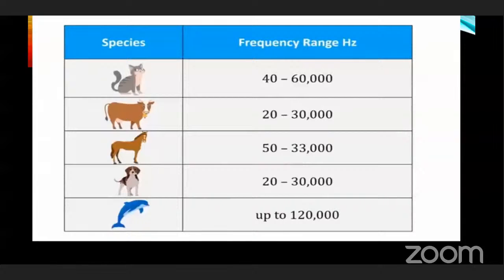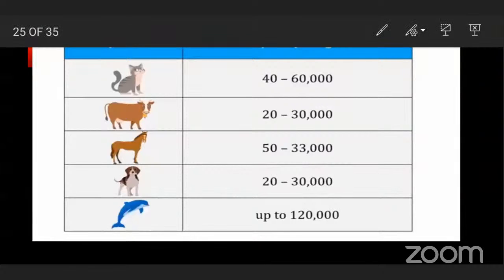Now here are some species given. This is for your information only. Cat can hear frequency range between 40 hertz to 60,000 hertz. Cow hears sound between 20 hertz to 30,000 hertz.